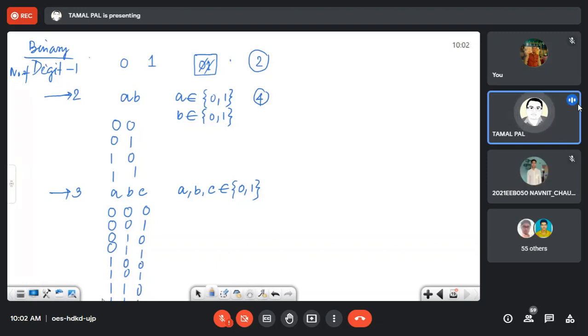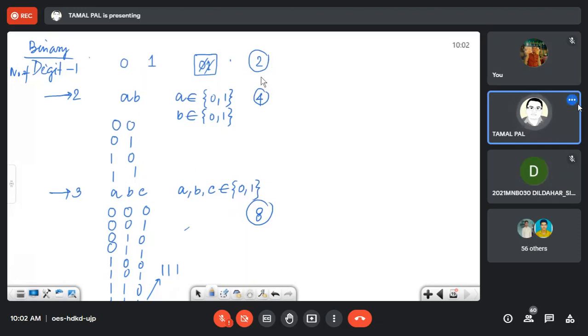The last one is not properly visible. The last one is 111 here. There is always some technical problem. So this is the combination, and the number of combinations is 8. In this way, we prepare different combinations. The number of permutations is 8.